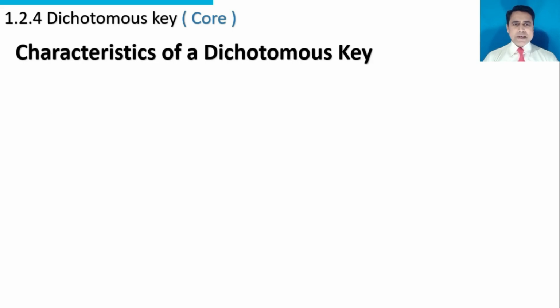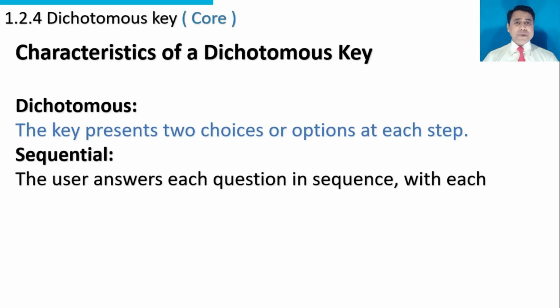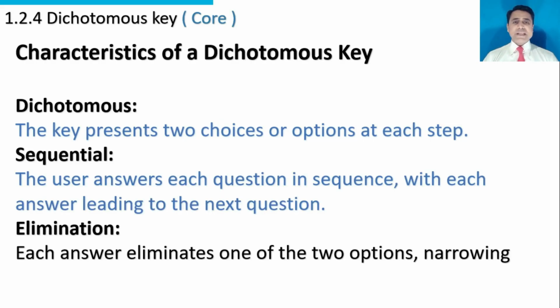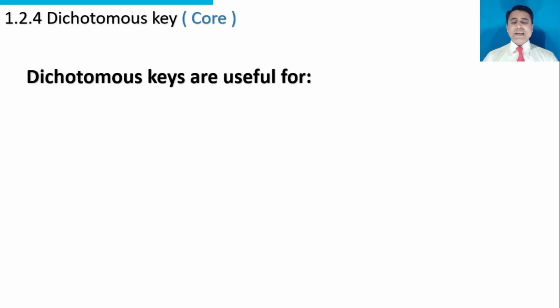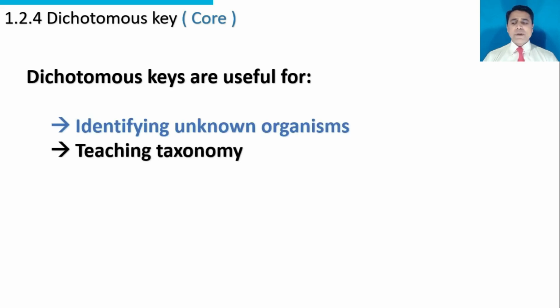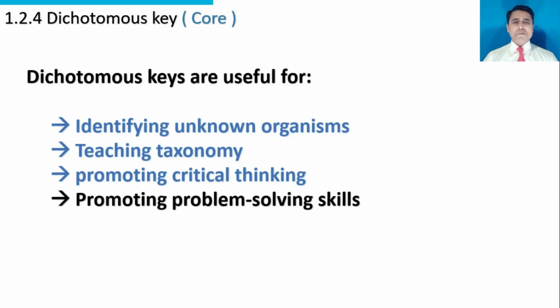Characteristics of a dichotomous key: The key presents two choices or options at each step. The user answers each question in sequence, with each answer leading to the next question. Each answer eliminates one of the two options, narrowing down the possibilities. Dichotomous keys are useful for identifying unknown organisms, teaching taxonomy, promoting critical thinking, and promoting problem solving skills.